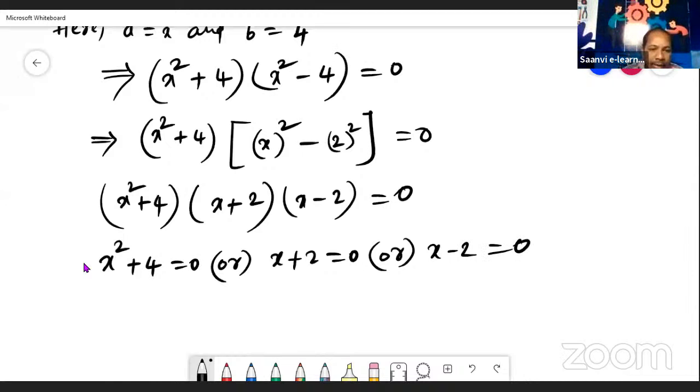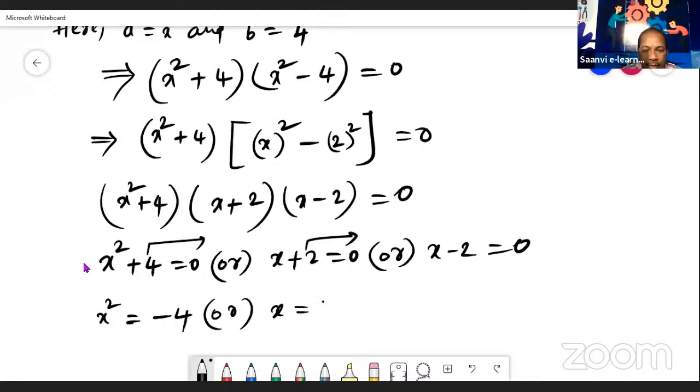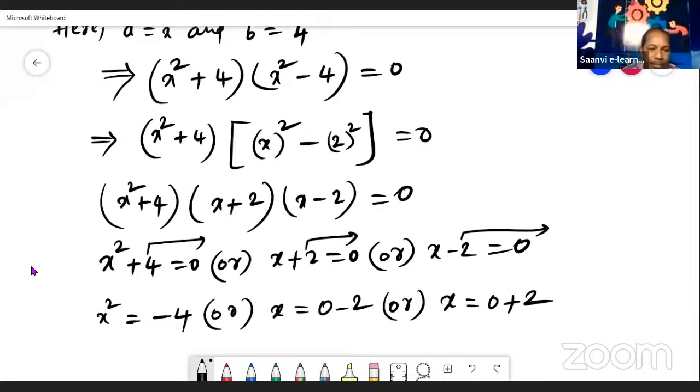Okay. So here to get x value, this plus 4 send this side. X square is equal to, it becomes minus 4. Or here x plus 2, send this side, it becomes minus 2. Here already 0 is there. Or here also, to get x value, this minus 2 send this side, it becomes plus 2.